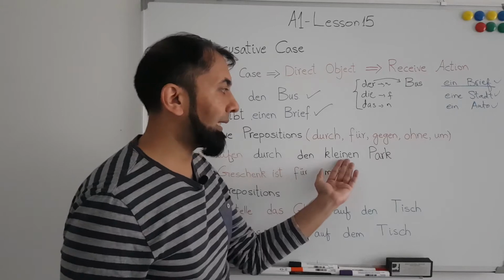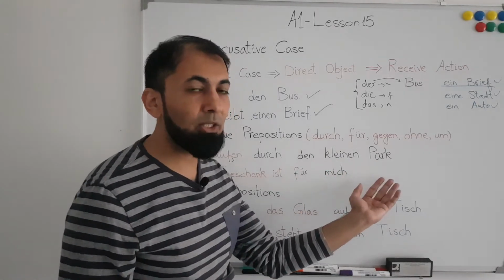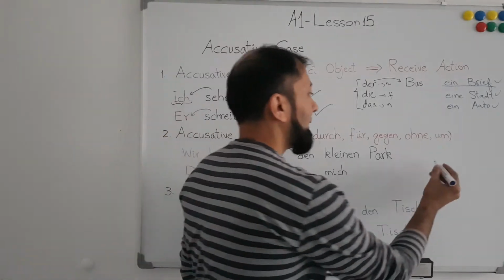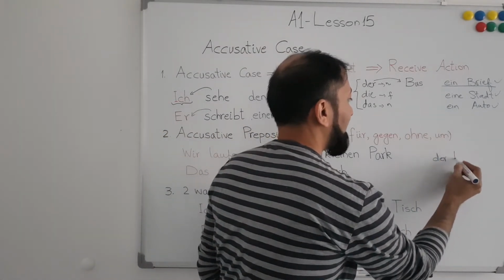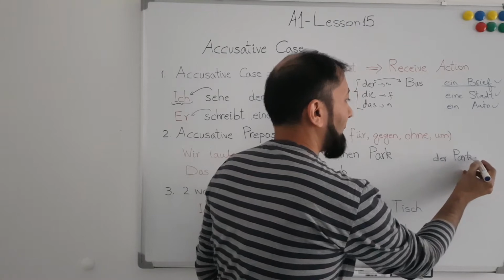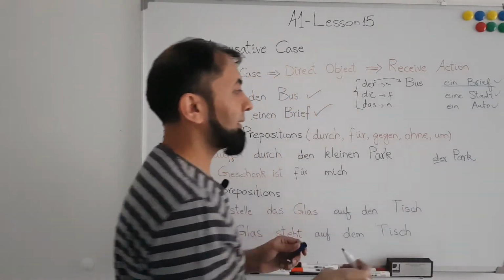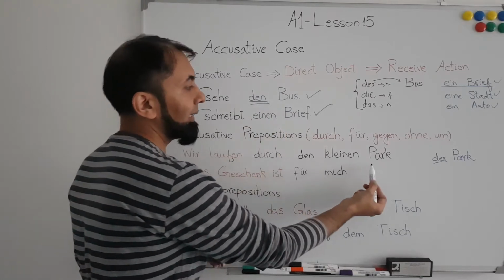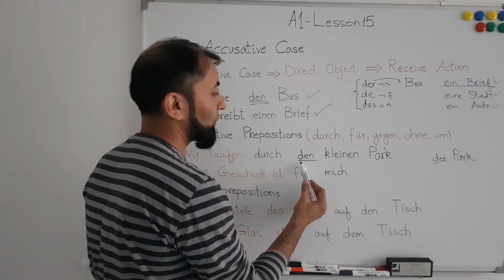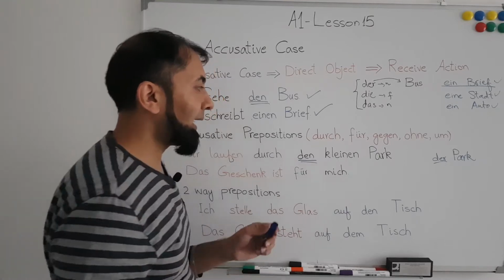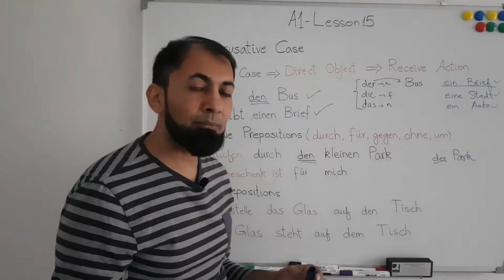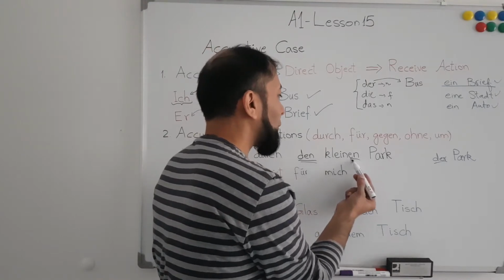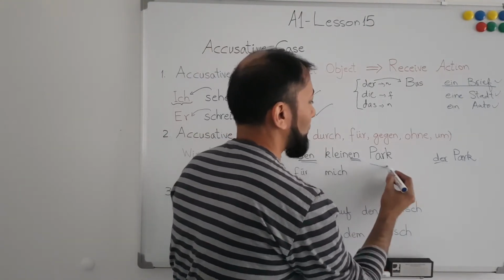Then kleinen Park. Park in German is a masculine noun, therefore it has the article der. So we use der Park. But we see that it was changed to den Park. So der Park will change to den Park. And we see that klein means small, but now we are using kleinen. So the adjective will also change.